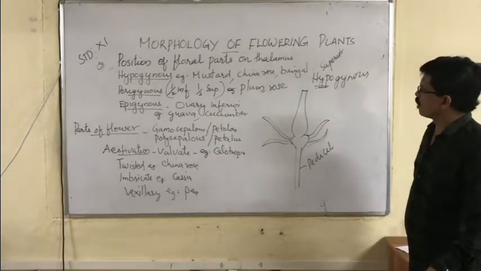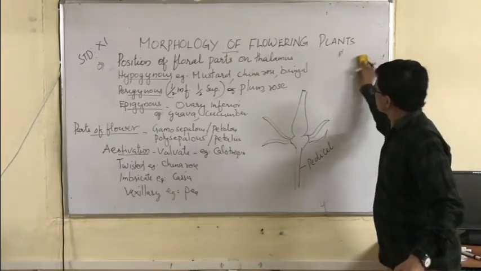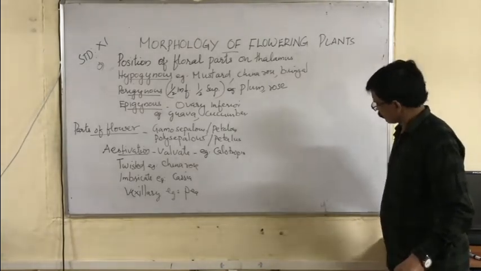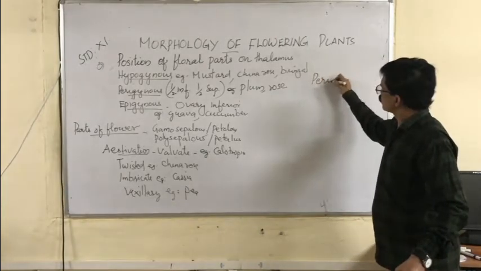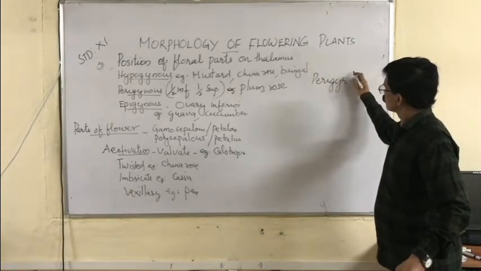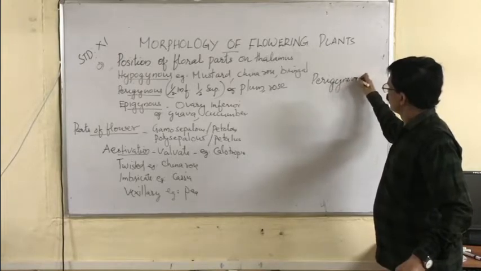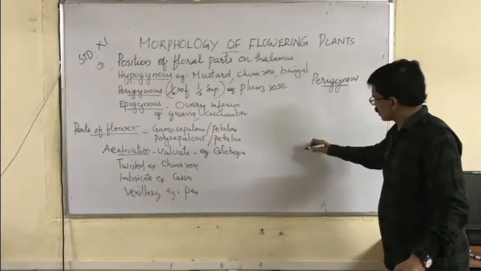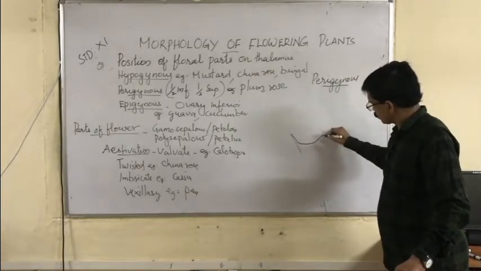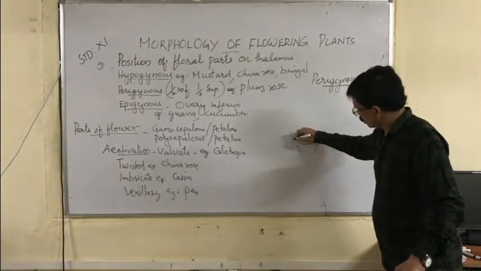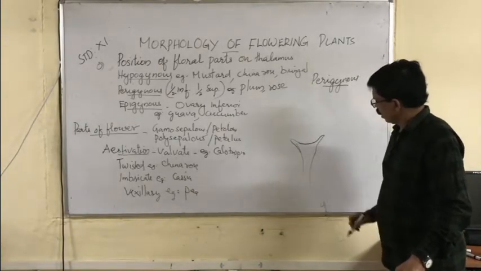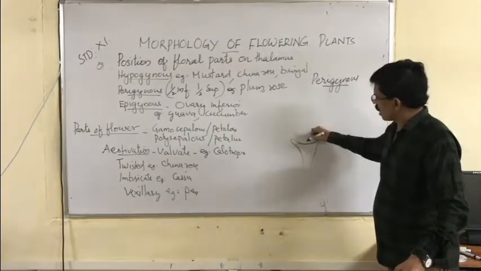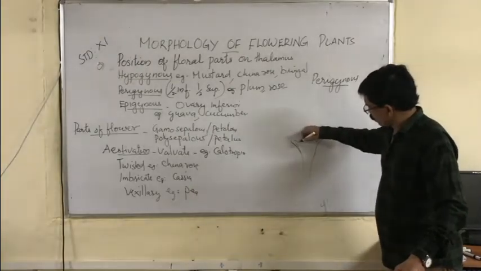Now the second one is perigynous. In a perigynous flower, the rim of the thalamus becomes a rim-like structure. You can see the gynoecium is half inferior and half superior.